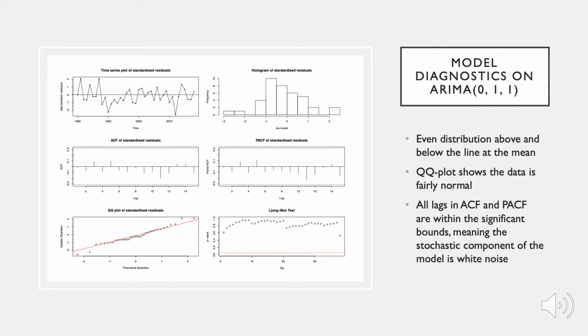The time series plot of the residuals for the ARIMA 011 model have an even scatter above and below the line placed at the mean of 0. This tells us that the residuals are independent and could be normally distributed. The ACF and PACF plots contain all lags within the bounds. To reaffirm this, looking at the QQ plot, I can see that most of the data points lie on the QQ line, with only slight perturbations at the tails, meaning the data could be normally distributed.